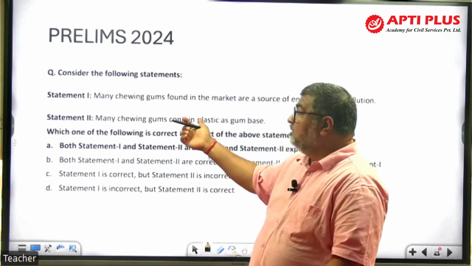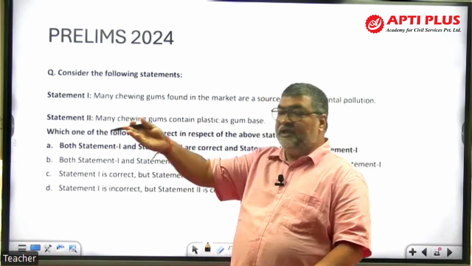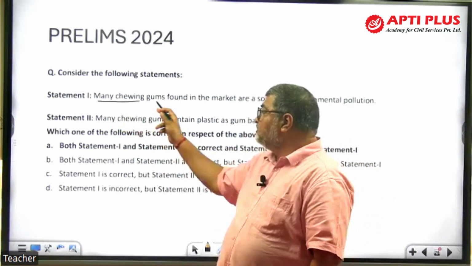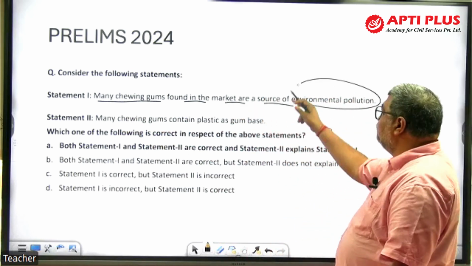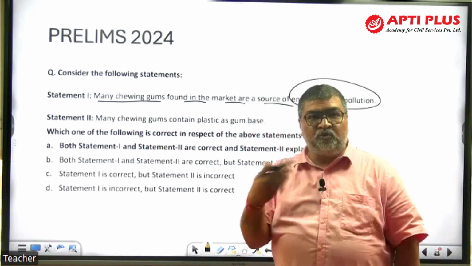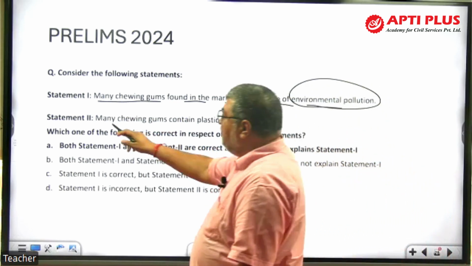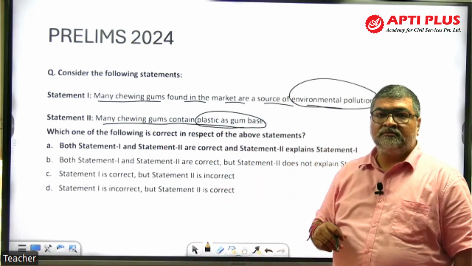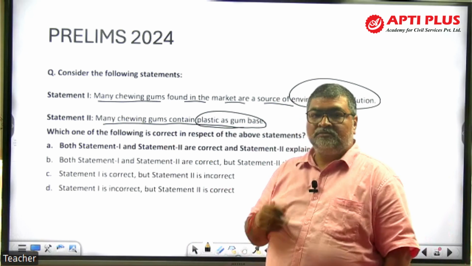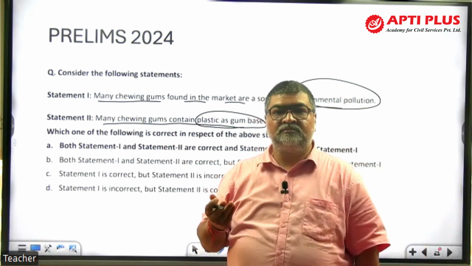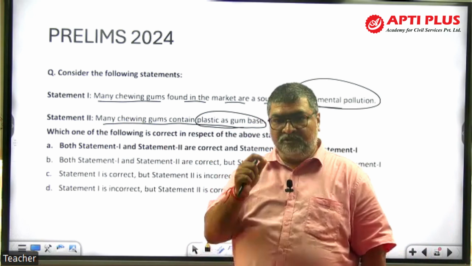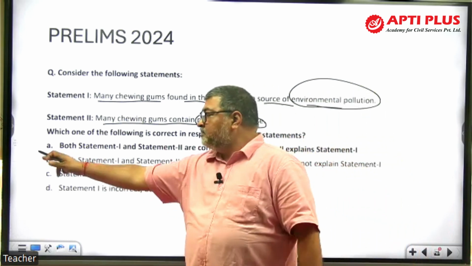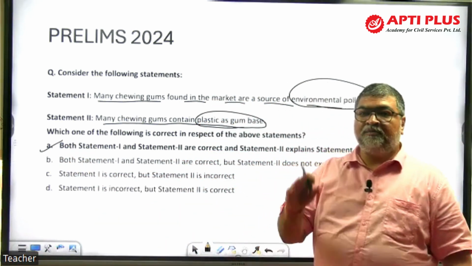Again in 2024, chewing gums have been asked, which we eat, chewing gums. See here, a statement 1, statement 2 type question. Many chewing gums found in the market are a source of environmental pollution, because after chewing, we throw it. Now another thing, statement 2. Many chewing gums contain plastic as gum base. Plastic. Then it becomes a kind of just like plastic, it becomes a gum base. So which one of the following is correct with respect to that? The answer is A, a simple question. You don't require a PhD in this kind of question.